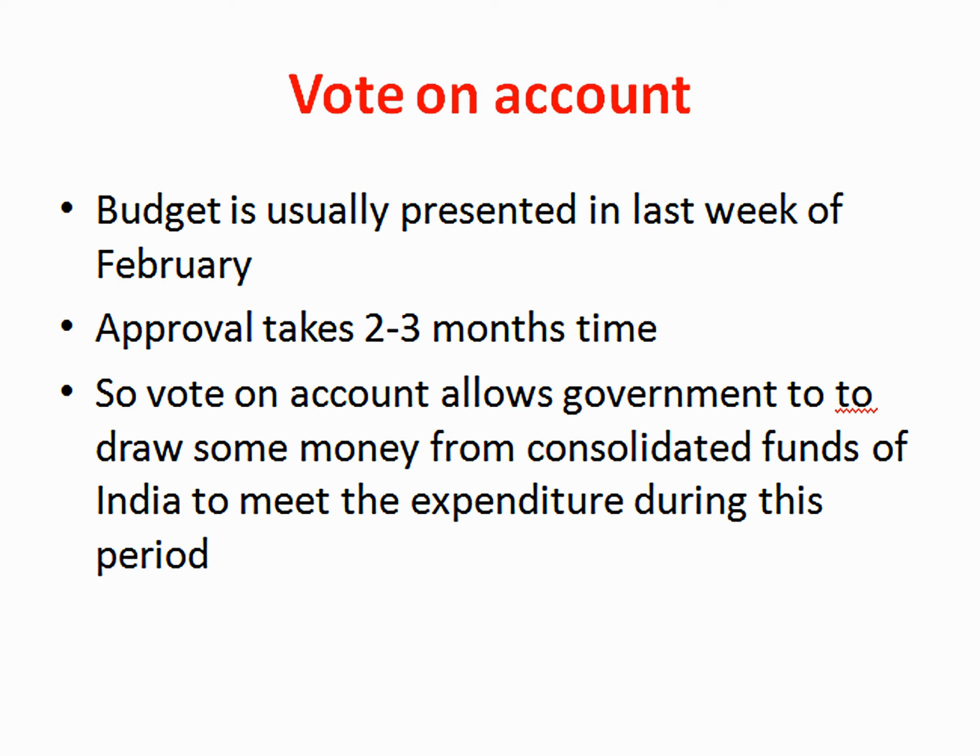But for that 2 to 3 months time, vote on account allows the government to draw some money from Consolidated Fund of India to meet the expenditure during this time. This is known as vote on account.